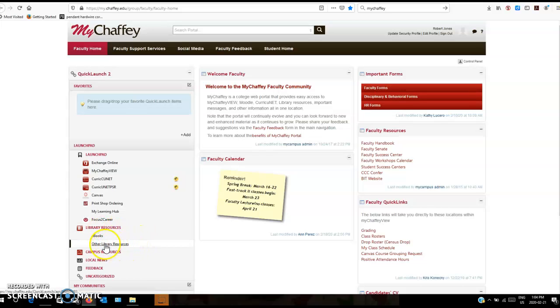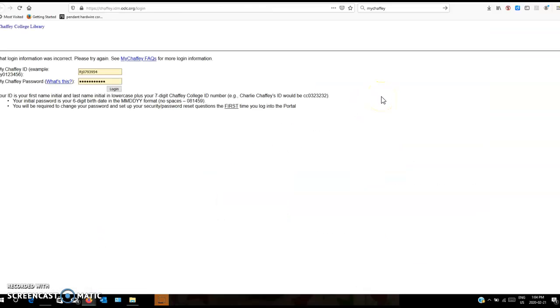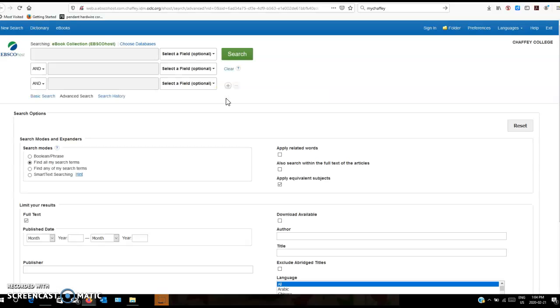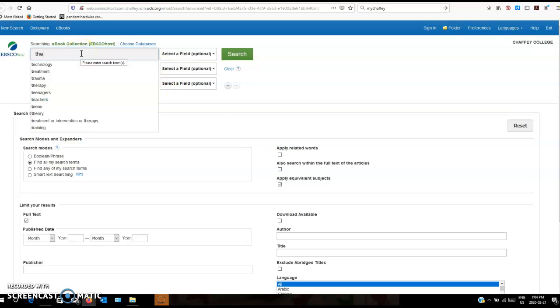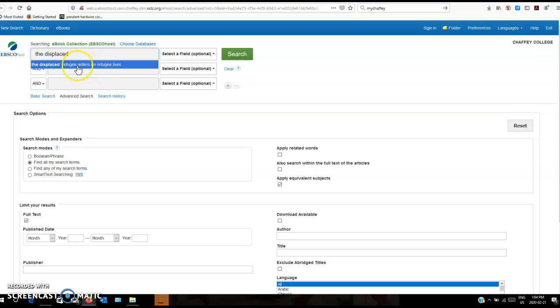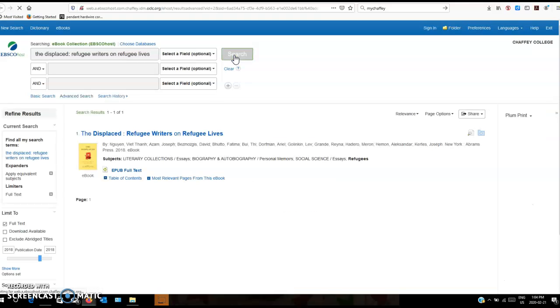You can go to the main library page with all the resources, but you can just go to the ebook section, and this will take you to the sign-in page for the library, which you need to do. I don't think you need to do that if you're on campus, but if you're at home, then you need to log in. Once you log in, if you just look for The Displaced, it auto-fills. The Displaced: Refugee Writers on Refugee Lives, that's what you're looking for. So if you just look for that, the first result is what you need.